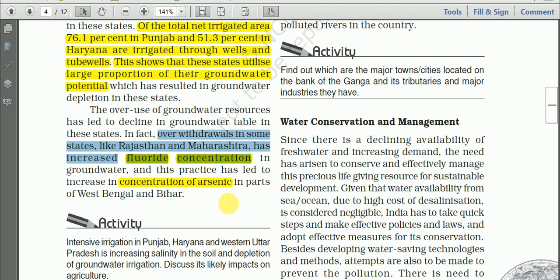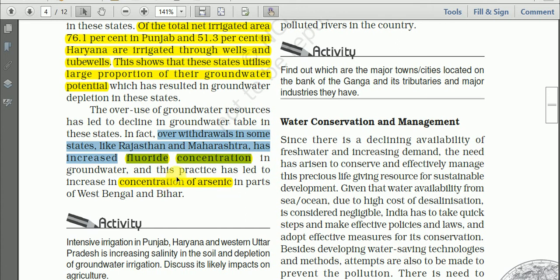If we drink it, it is harmful to human health, because it causes a disease known as fluorosis that softens the bones of our body. That is called fluorosis, very dangerous.